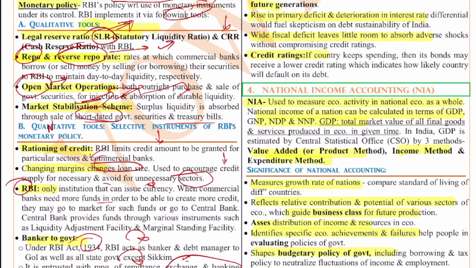Next, the quantitative tools. Quantity, who should get how much, rationing of credit, right? The priority sector lending is also controlled, right? Because which sector should get how much, how much agriculture should get. So RBI manages this quantity as well. So these are the qualitative and quantitative tools.